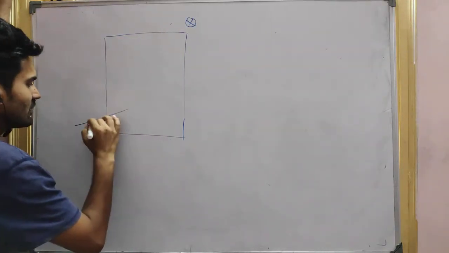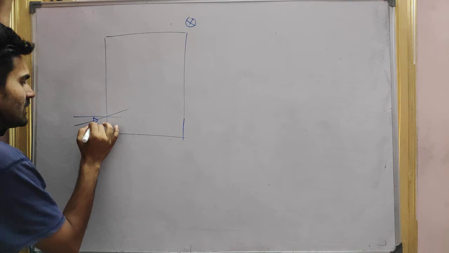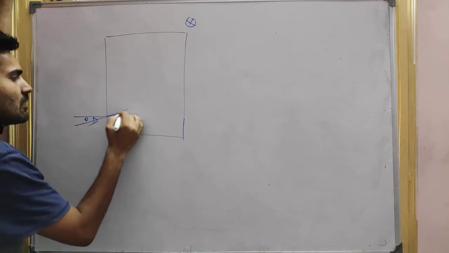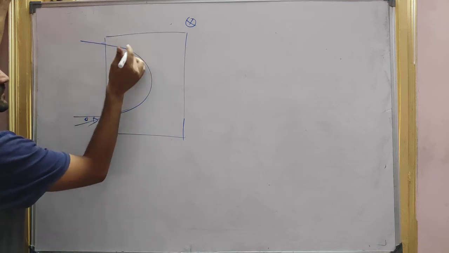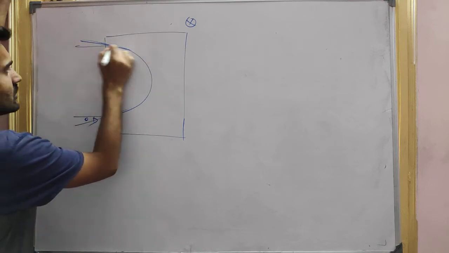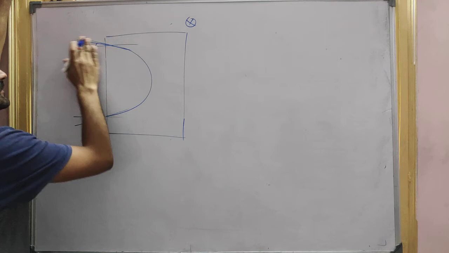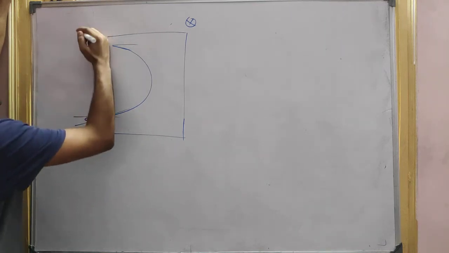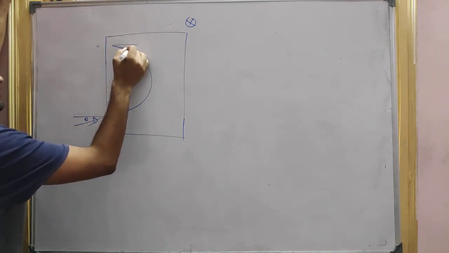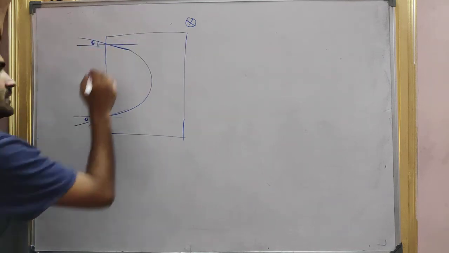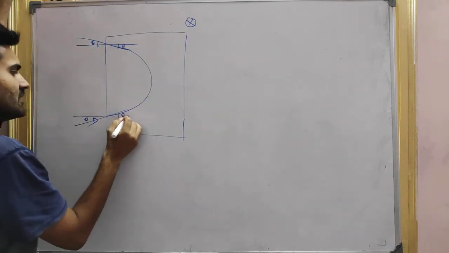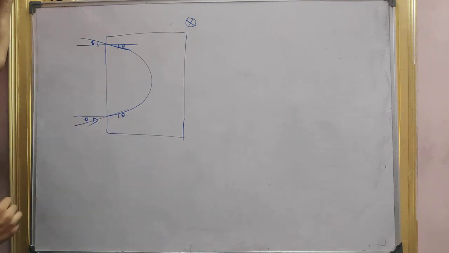When the charge goes in with some velocity at an angle theta, it will come out with the same angle theta. So this angle is theta, this angle is theta. It will come out like this.